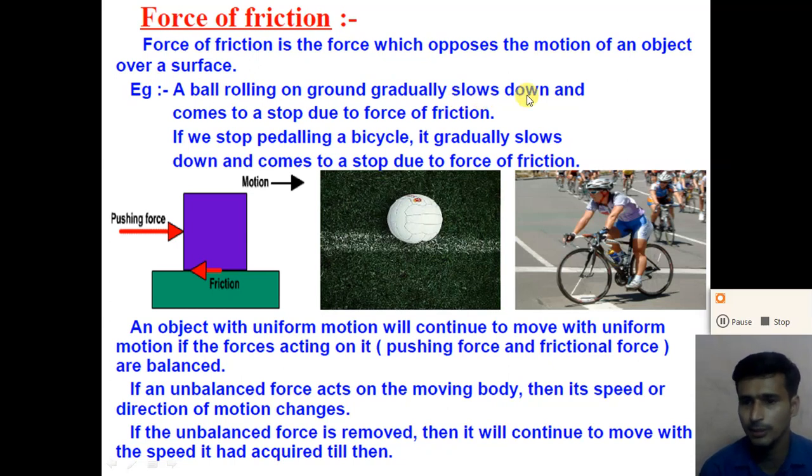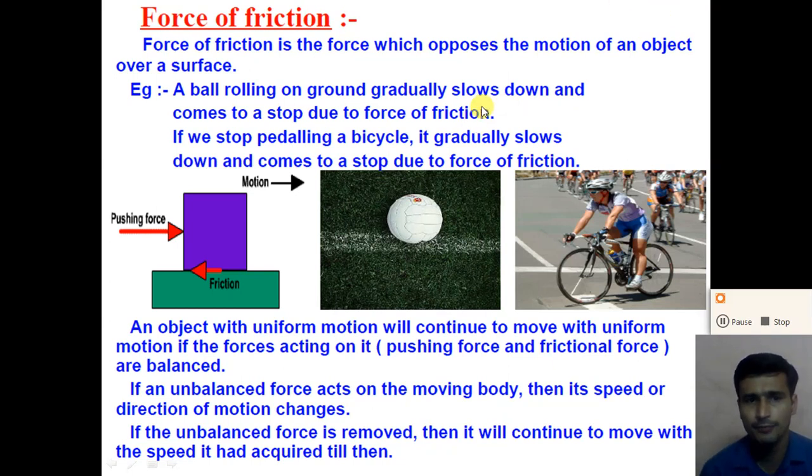For example, a ball rolling on the ground gradually slows down. The speed of the ball gradually decreases and it comes to a stop due to the force of friction acting between the ball and the surface, right?